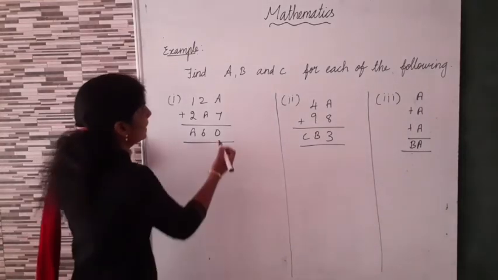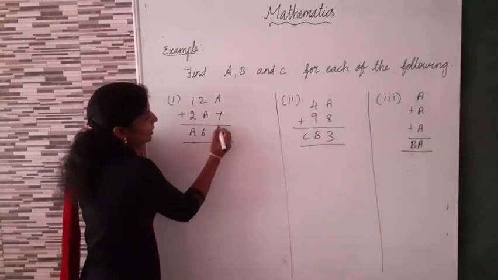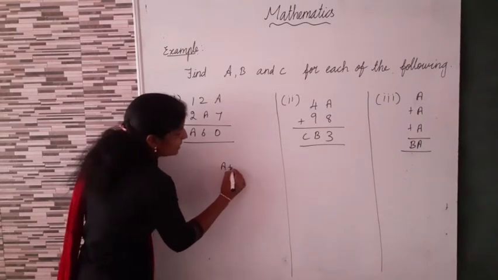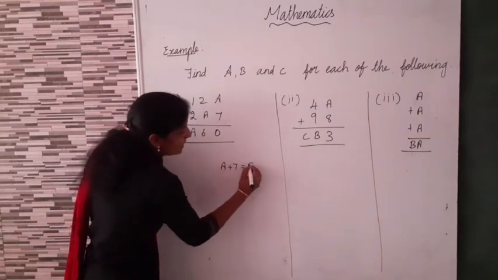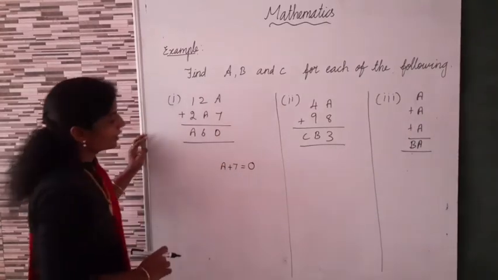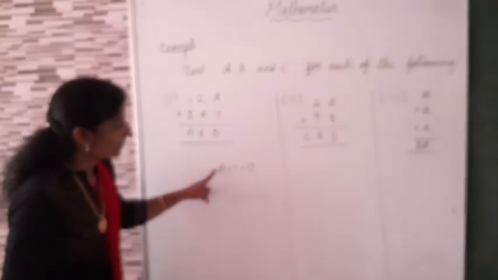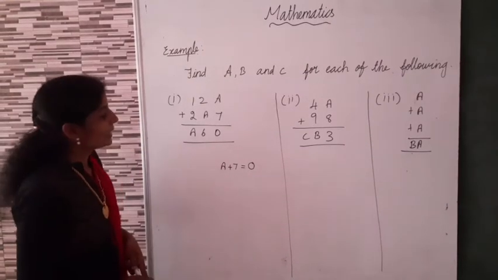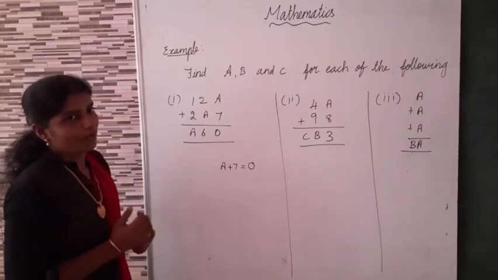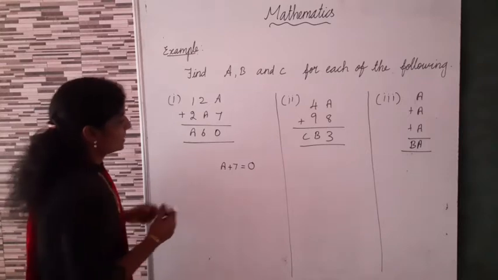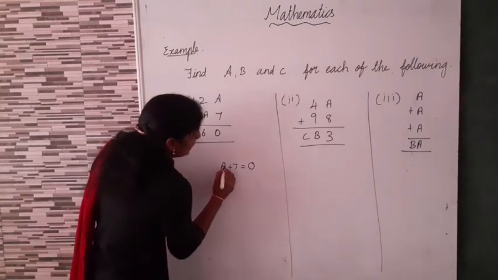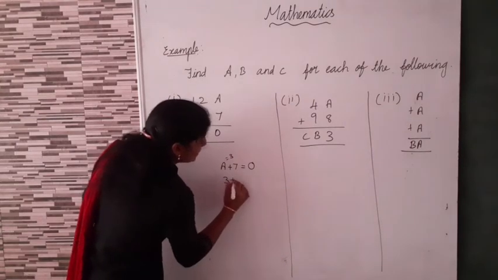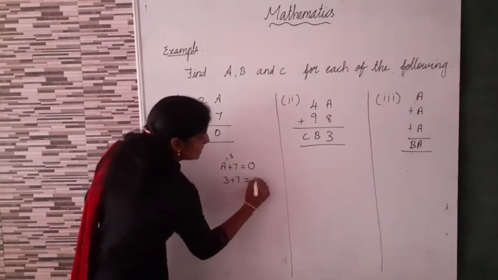Now listen. Here the ones digit is 0. A plus 7 is equal to 0. That is given. Then what is A? With 7 we can add 3 and we will get 0. Here A equal to 3, means 3 plus 7 equals 10.